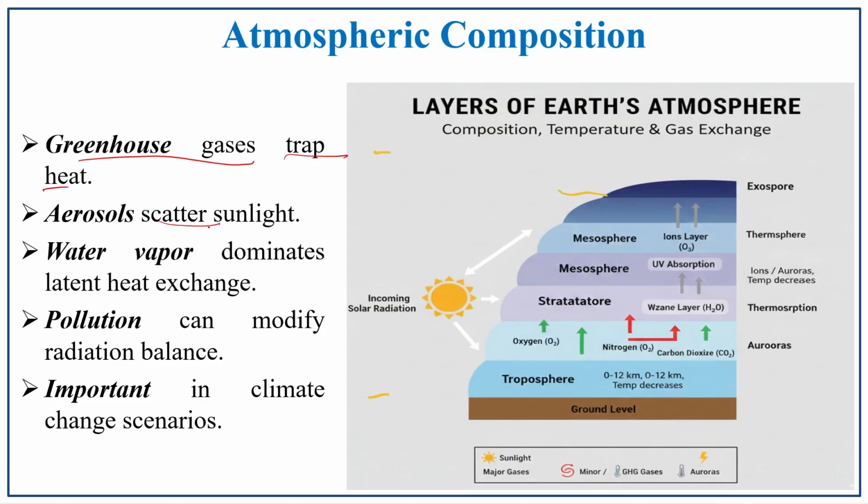And water vapor dominates, because of the latent heat exchange. And the next one is pollution. Due to pollution, what happens? It modifies the radiation balance. This atmospheric composition is also one of the major factors in climate change scenarios.